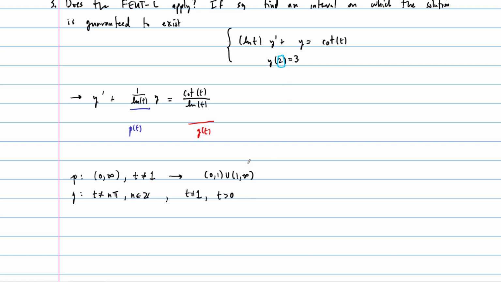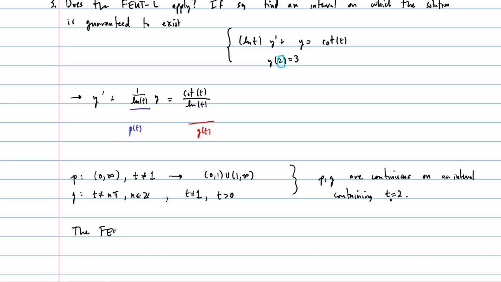So actually, our functions are defined at this point, and they are continuous. They might not look like nice functions, but these are nice functions. So these are continuous on their domain, and so therefore, we can say that p and g are continuous on an interval containing t equals 2, and therefore a solution exists, right?